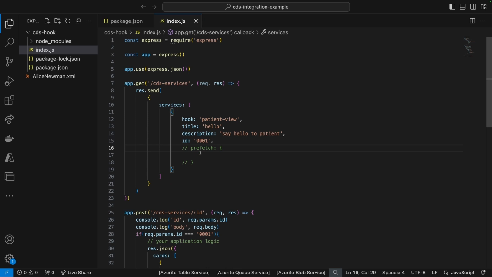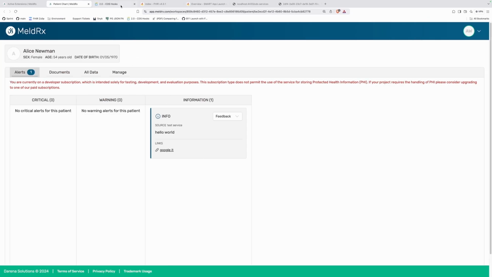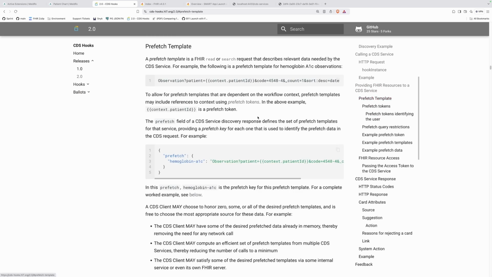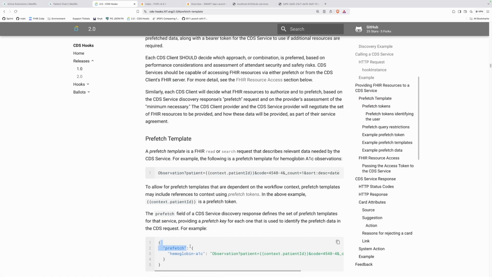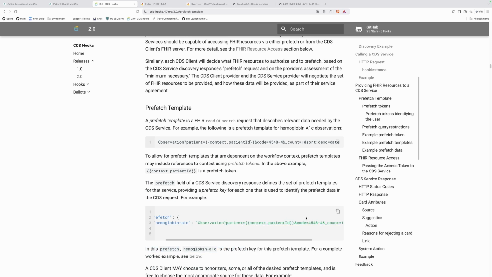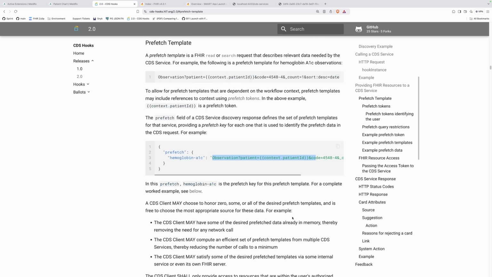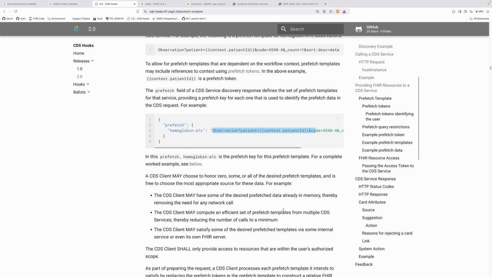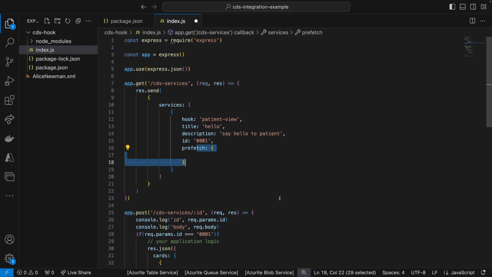Okay, so prefetch. Let's come back here, and in CDS hooks, we're going to take a look at the prefetch templates. In the prefetch, you can specify a key and then a FHIR query. The specification limits the parameters in the FHIR query to reduce complexity. I would say just try to keep the FHIR query here simple. Otherwise, the two things you can mainly do here is either build up a simple query, or get a specific resource. So we're just going to do the two examples.